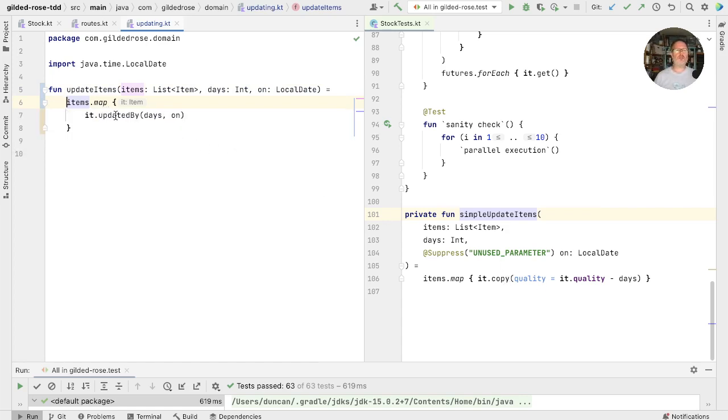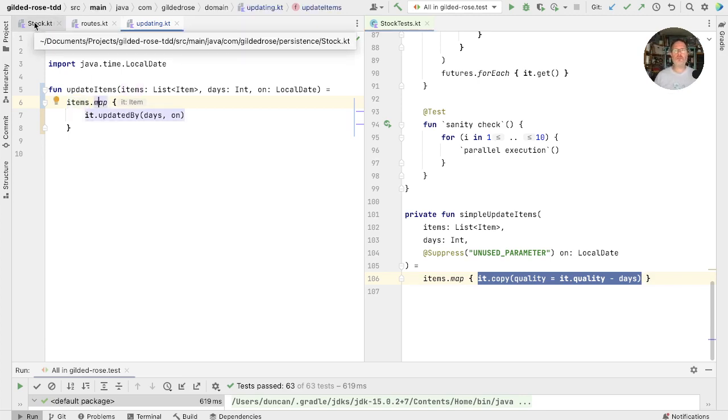This says item updated by, which uses the item type. And this just says, we'll treat all items the same. We'll just decrement their quality by the number of days. So it would be better, in fact, if this map happened in stock. So let's see how we go about doing that.